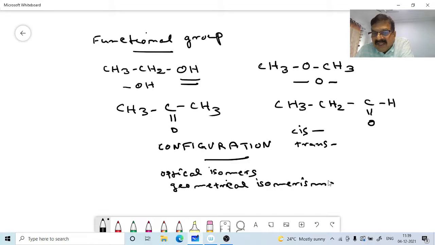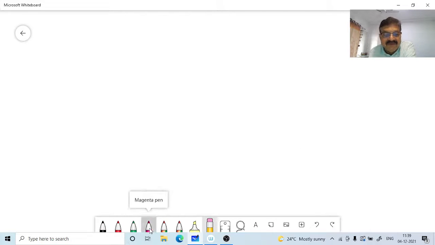Why these different configurations? Because carbon atoms mainly form covalent bonds, and these covalent bonds have different directions in space. Now, some examples, like cis-trans isomerism. We can see cis-trans isomerism in 1,2-dimethyl cyclopentane, for example. This is a cyclopentane ring.